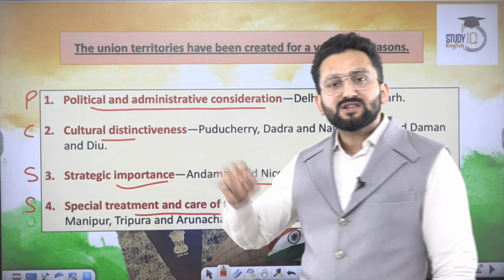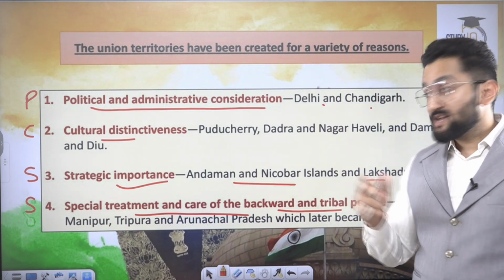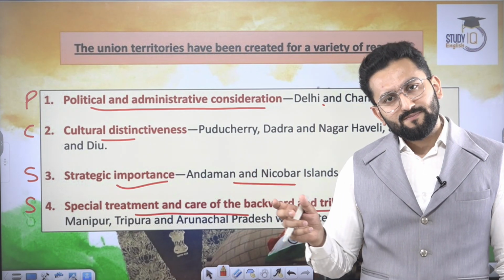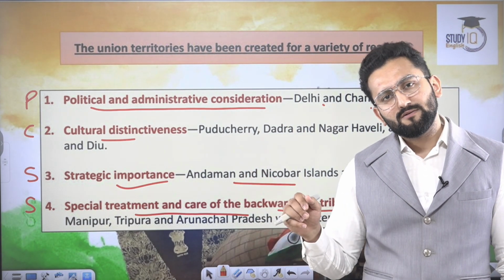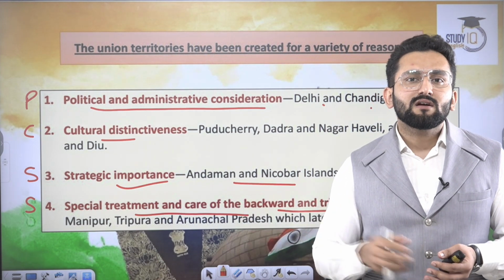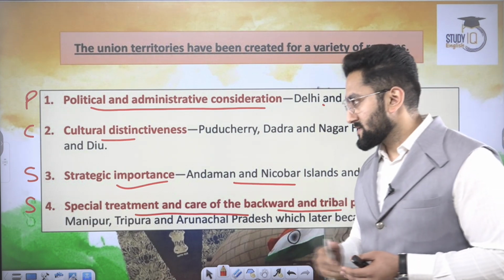Then cultural distinctness, for example, Daman and Diu, Puducherry, Dadra Nagar Haveli. They have a distinct culture that needed to be preserved in a different manner. If they were merged with one state, the distinct culture may be impacted, so they got a different status.